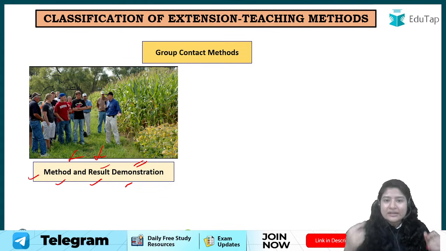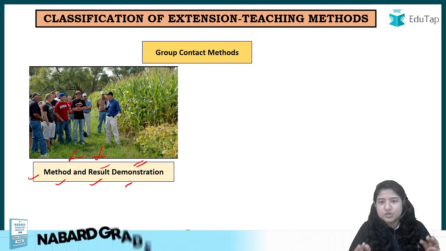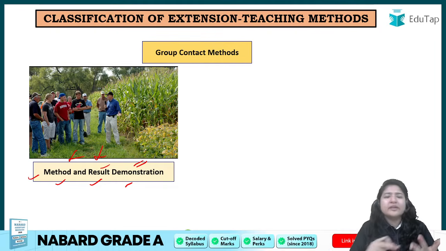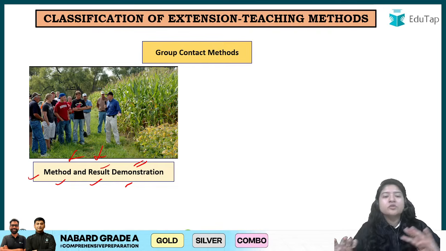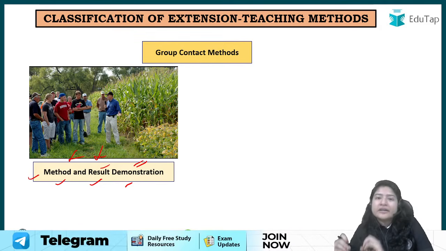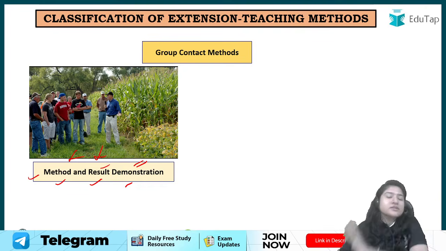So in result demonstration, the extension officer takes a certain area, a certain land there in the village only, where they do whatever they want to teach, maybe a new variety or a new way of doing farming, and at the end they show the result, so that the farmer can be convinced that whatever the activities were done, it was done on our land only, and we have seen better results in this particular section of land than the rest of the area.